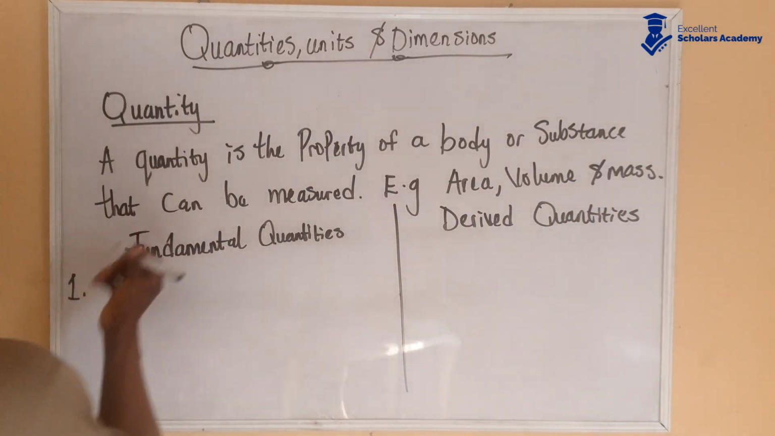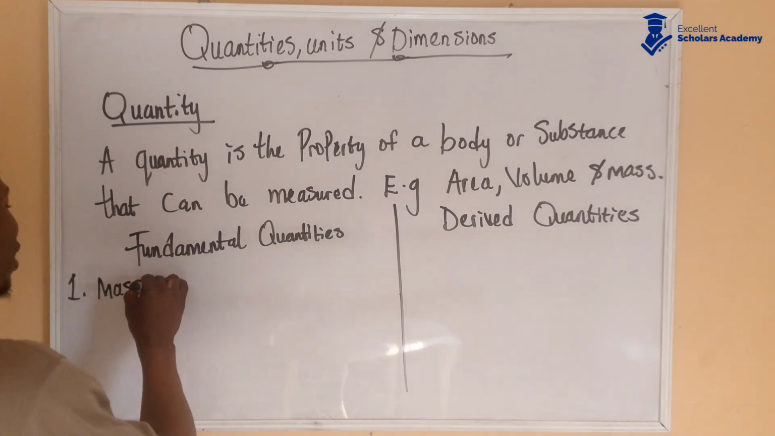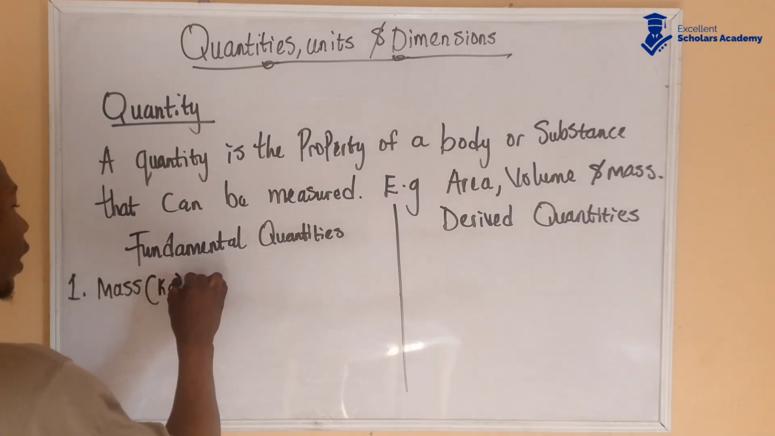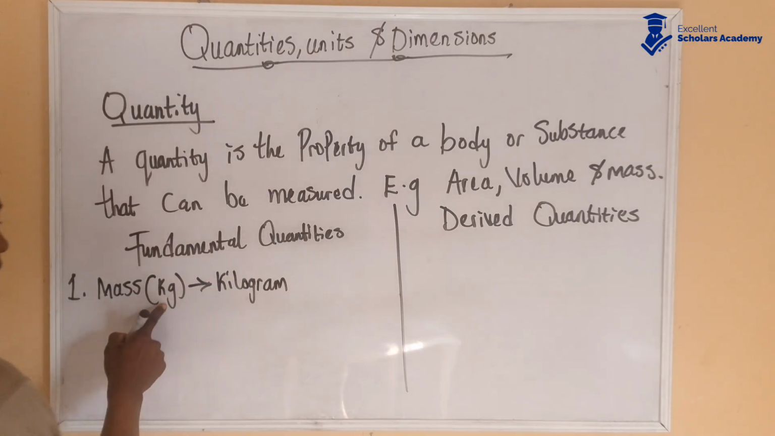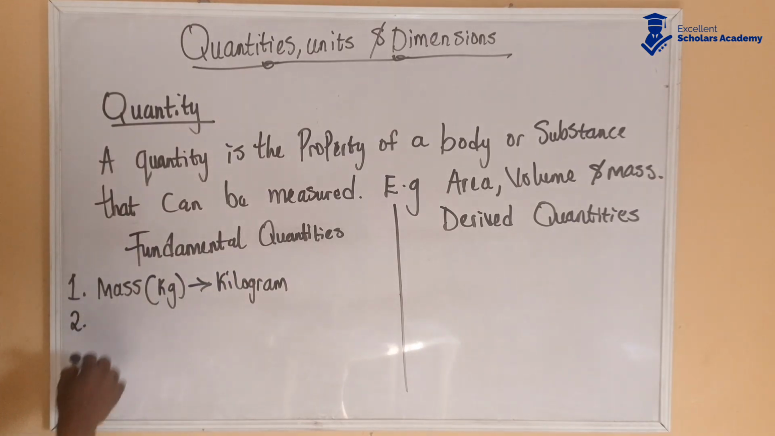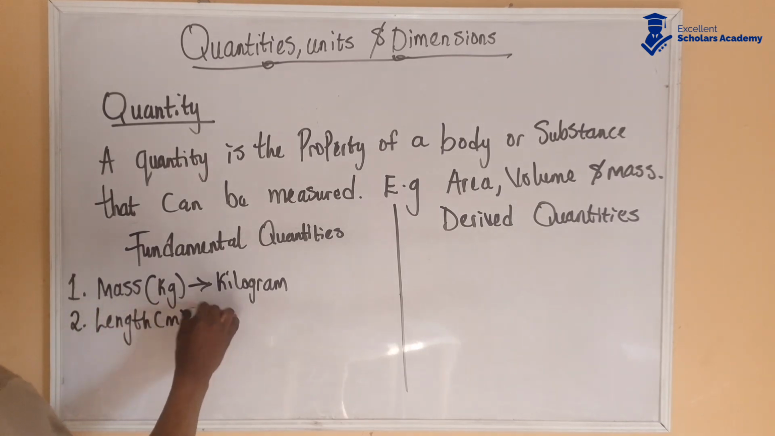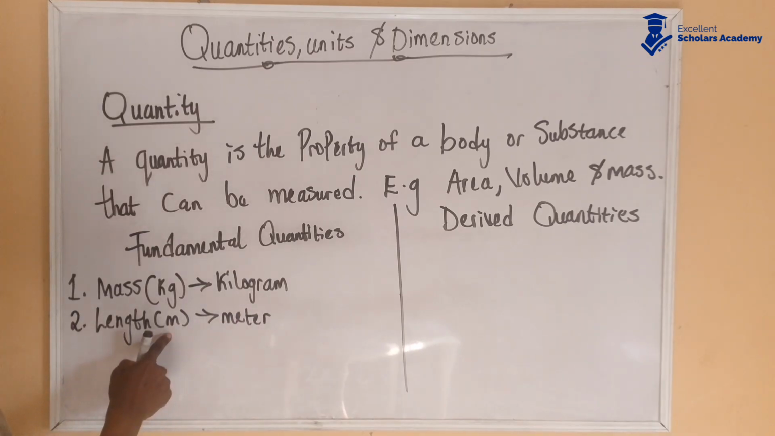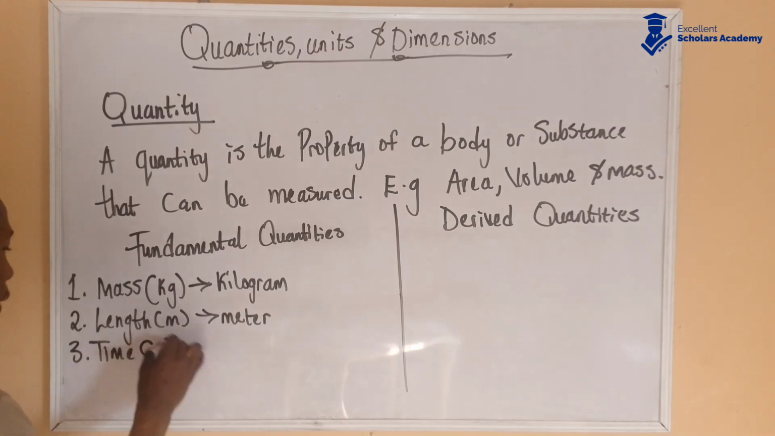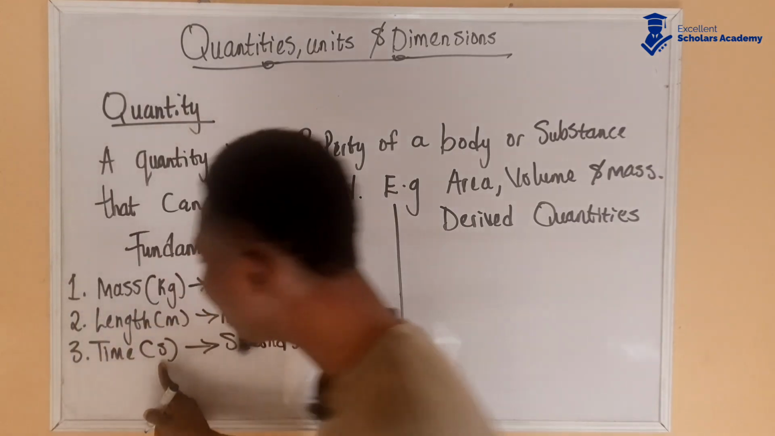So the first fundamental quantity we are going to look at is mass. Mass is measured in kilogram, abbreviated as kg. The next one is length. Length is measured in meter, abbreviated as m, small letter m. The third one is time. Time is measured in seconds, abbreviated as s.